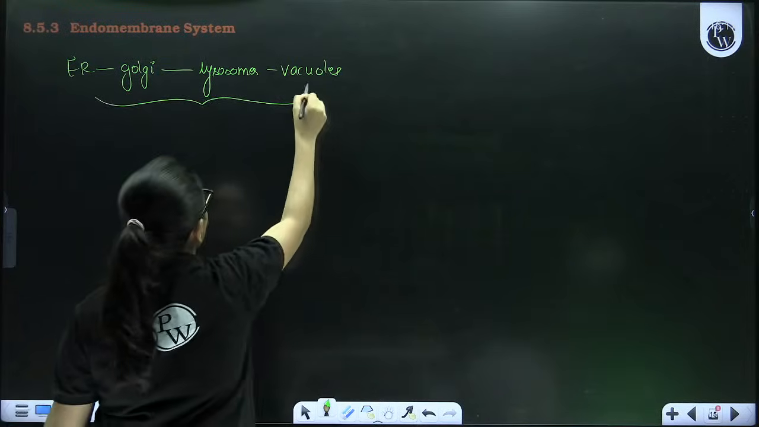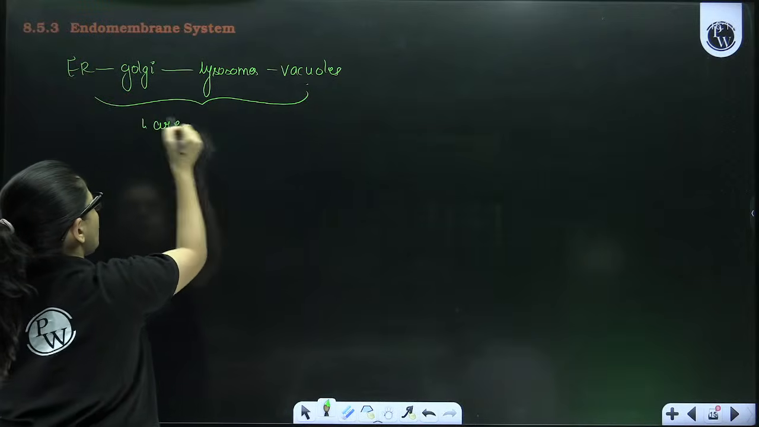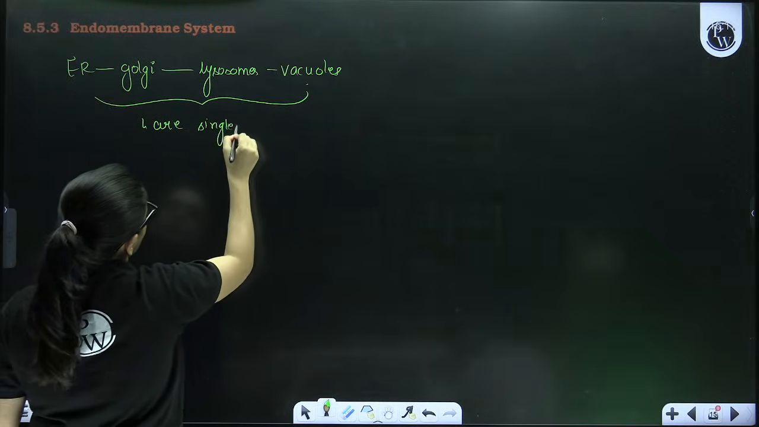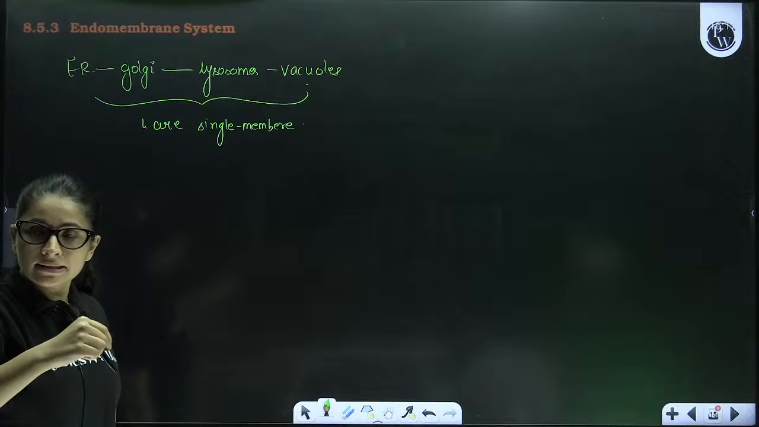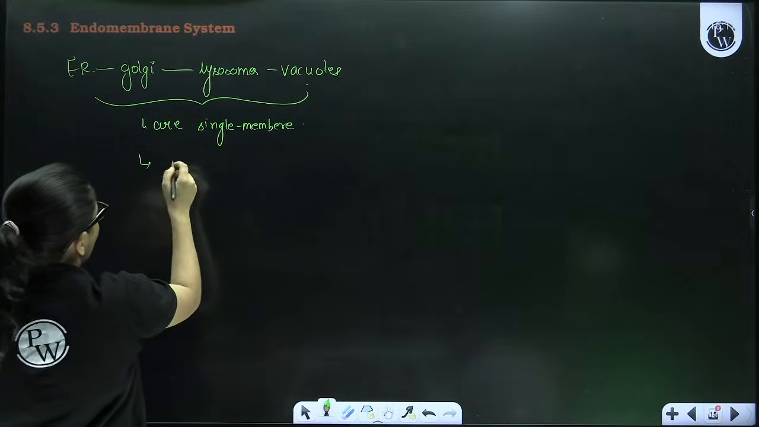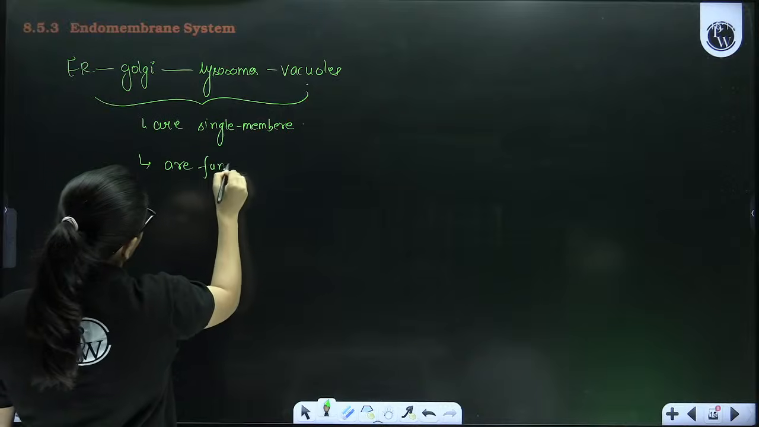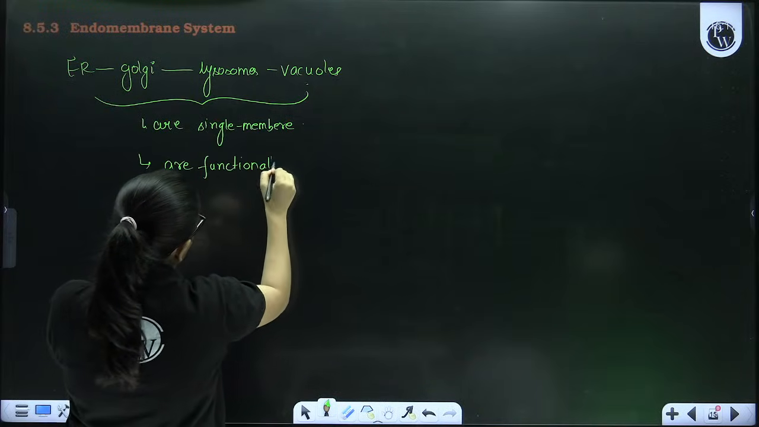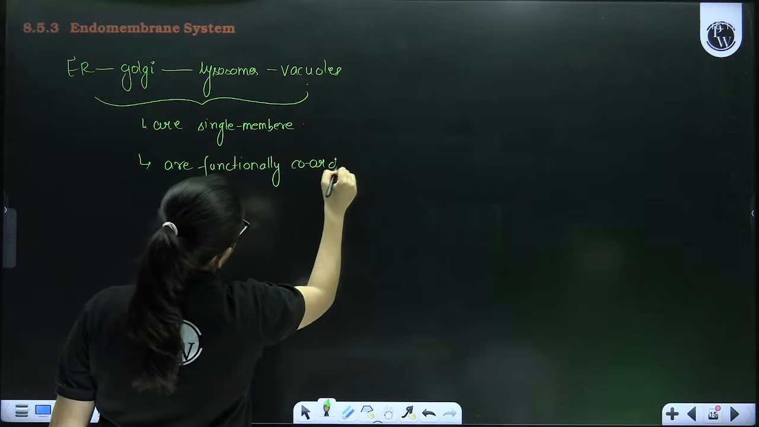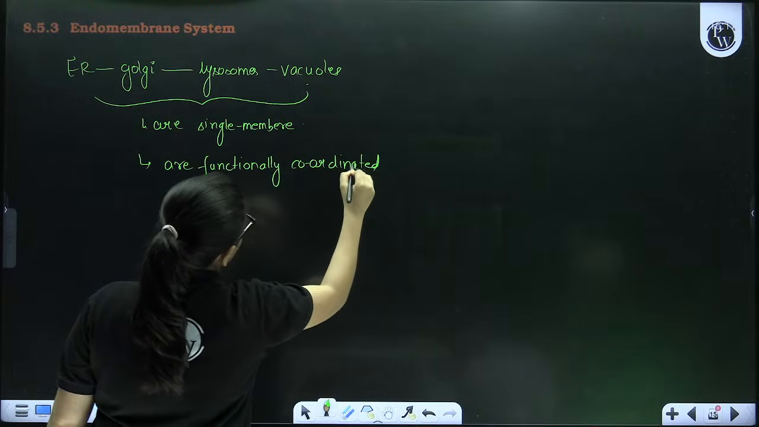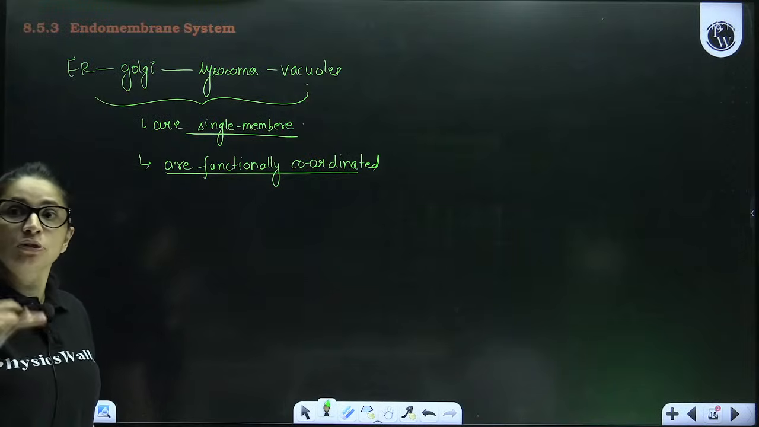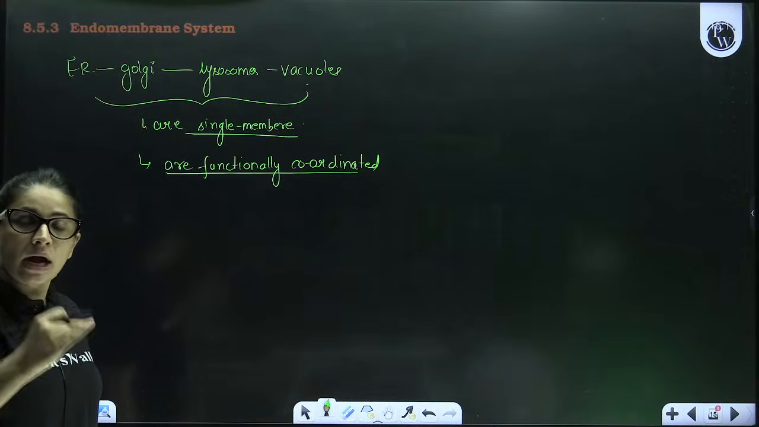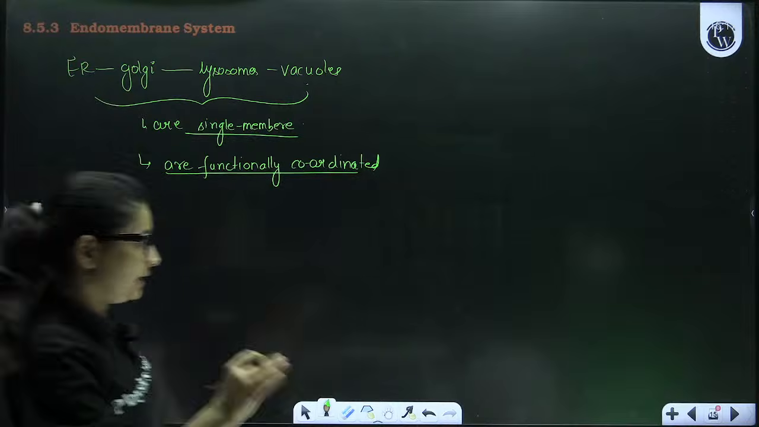So these all 4 are, first point, single membrane. Meaning around them how many layers are present? Only 1. Second, they all are functionally coordinated. They are single membrane bound and all are functionally coordinated. Now let's try to understand how all these 4 are coordinated. Now I'll try to explain all these things with the help of a diagram.